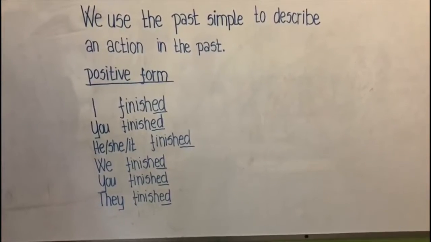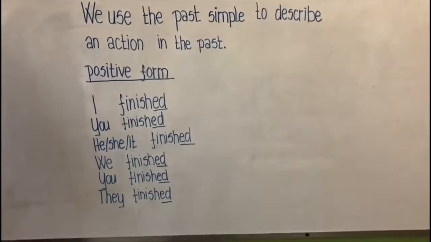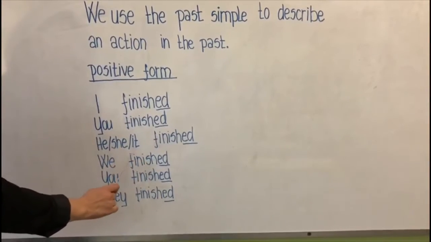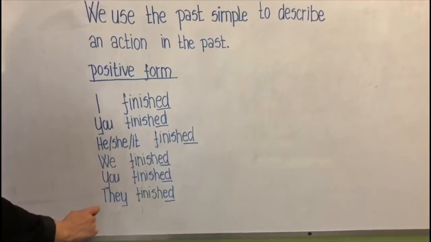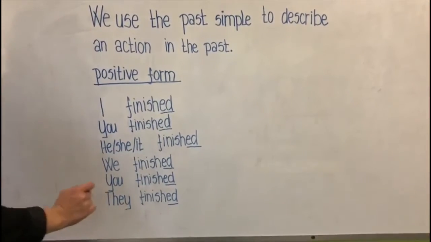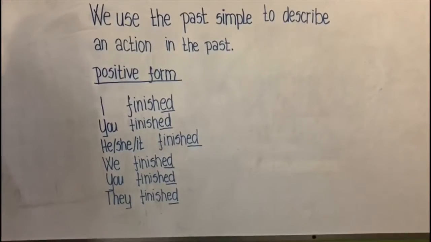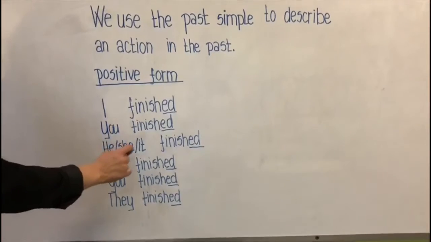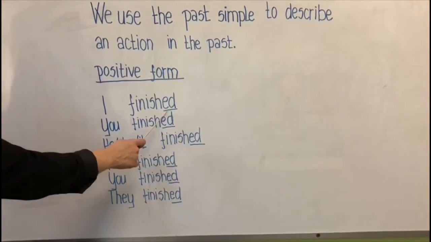So, now we look at the positive form. I finished, you finished. He, she, or it finished. We finished, you finished, they finished. If you look at this in more detail, this is the form. We have the subject, then we have the verb in the past simple form.